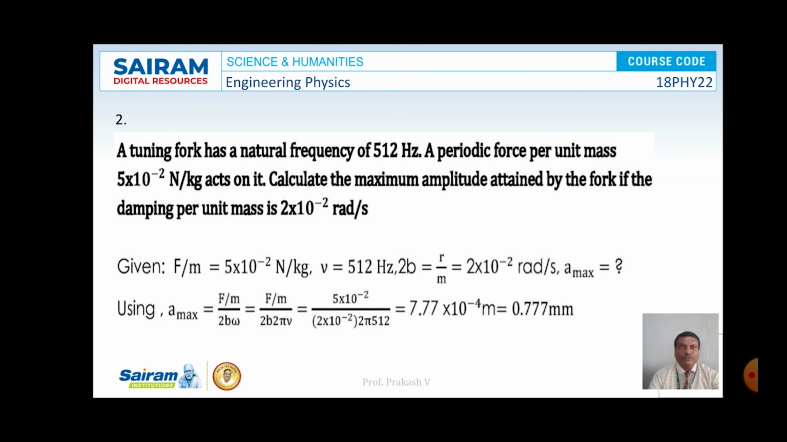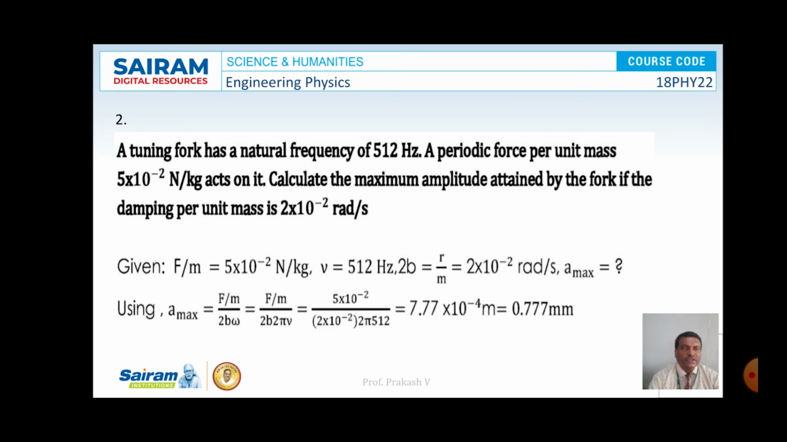Second problem, a tuning fork has a natural frequency of 512 Hertz. A periodic force per unit mass is 5 into 10 to the power of minus 2 Newton per kg acts on it. Calculate the maximum amplitude attained by the fork if the damping per unit mass is 2 into 10 to the power of minus 2 radians per second. So here the value of F by M is 5 into 10 to the power of minus 2 Newton per kg and the frequency mu is 512 Hertz and the value of 2B is equal to R by M, that is equal to 2 into 10 to the power of minus 2 radians per second.